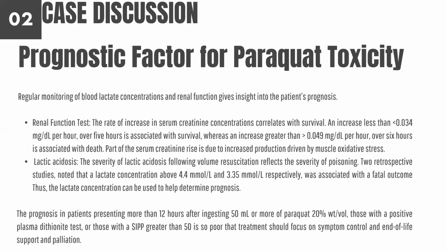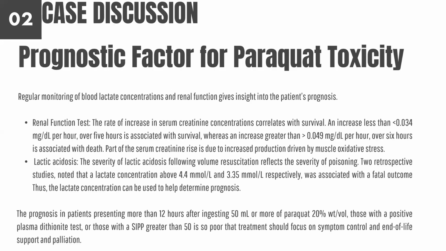Whereas if there is an increase of more than 0.04 mg per dL per hour over 6 hours, it is associated with death. Part of the serum creatinine rise is also due to increased production that is driven by muscle oxidative stress. The other thing that we can monitor is lactic acidosis.